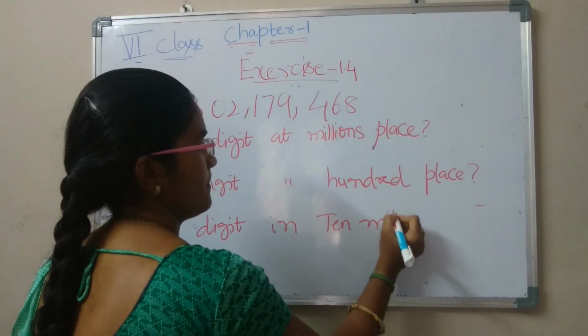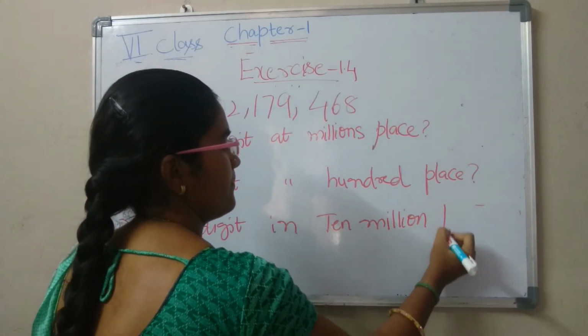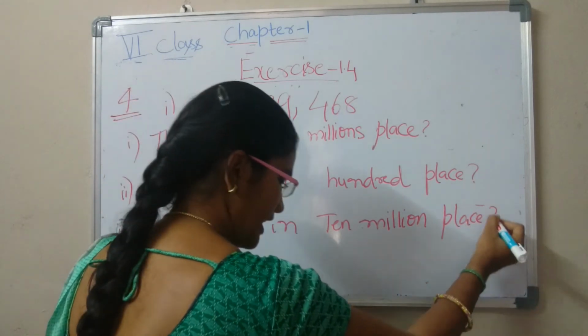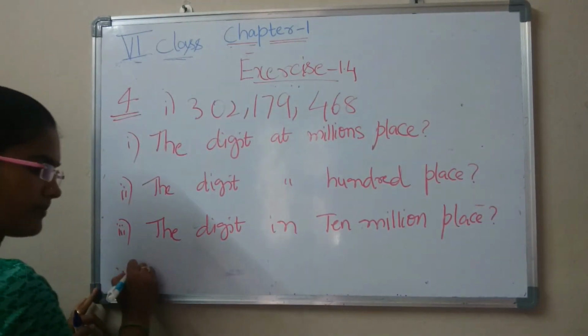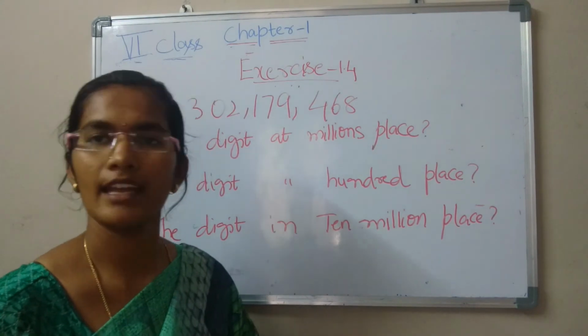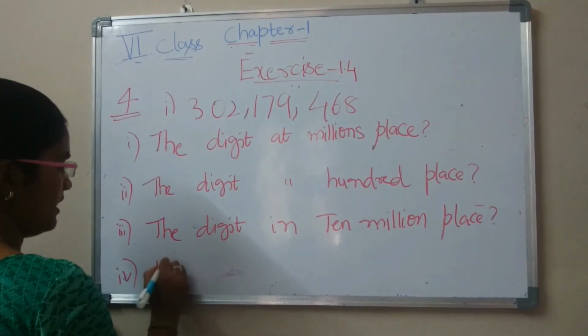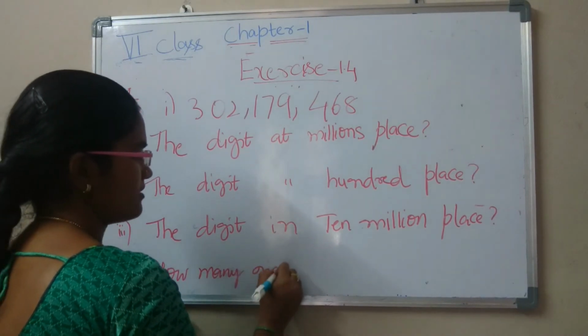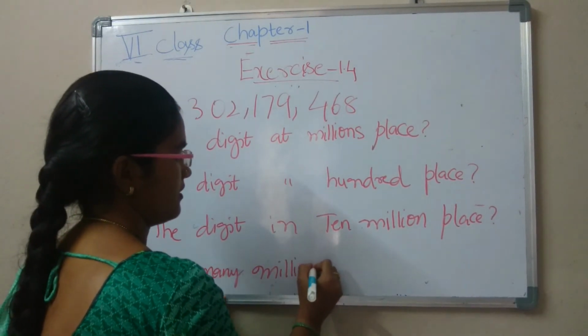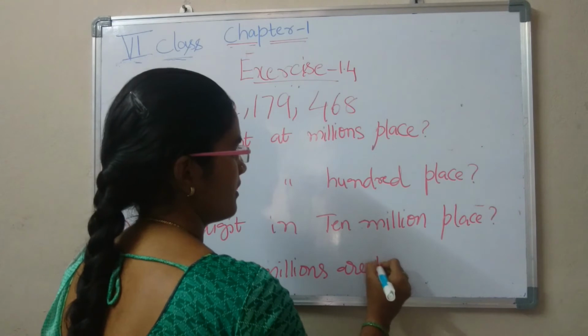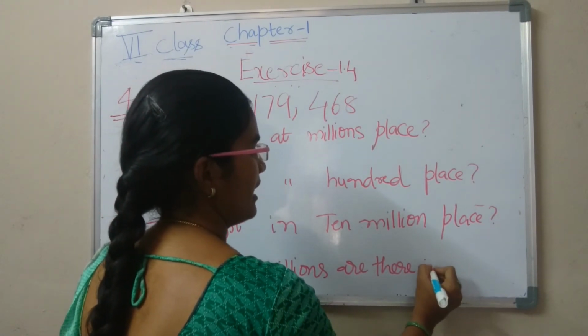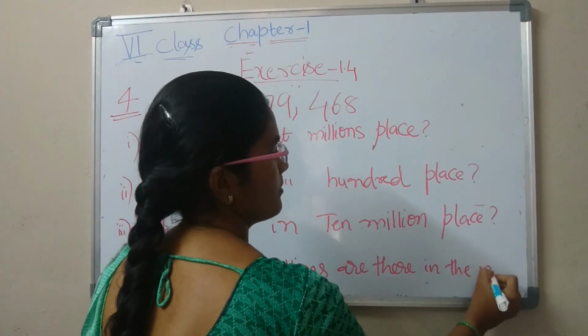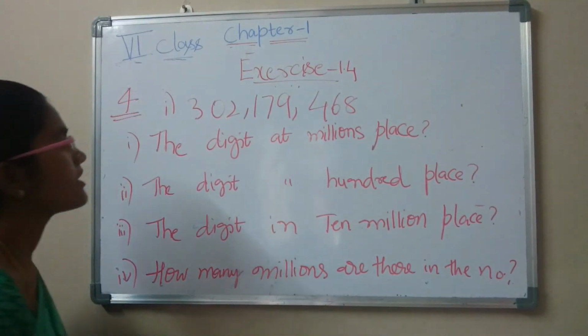Next, what is the fourth question? How many millions are there in the number? Okay, this is our fourth bit.